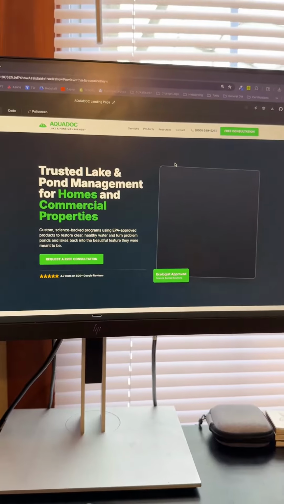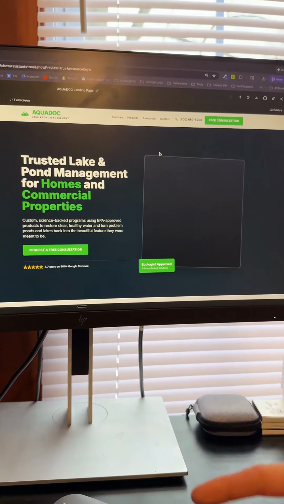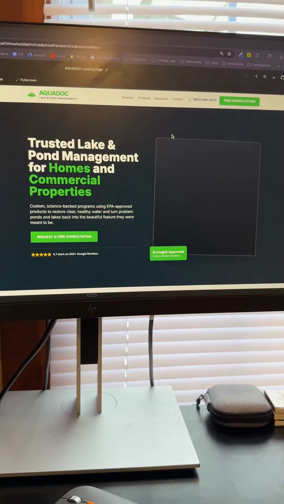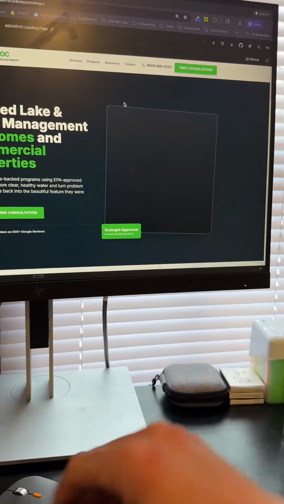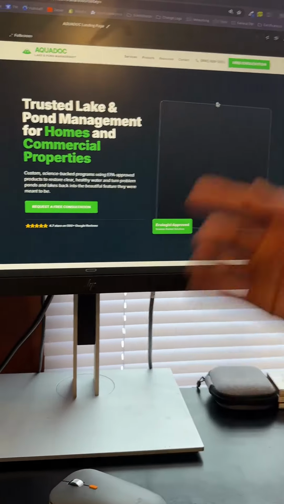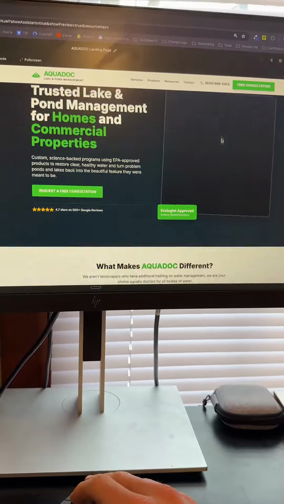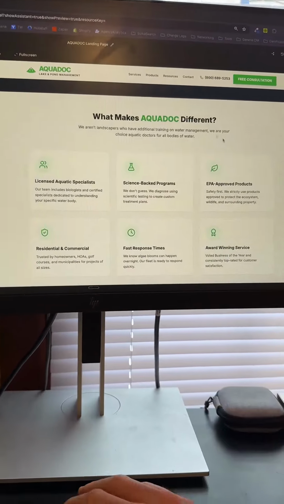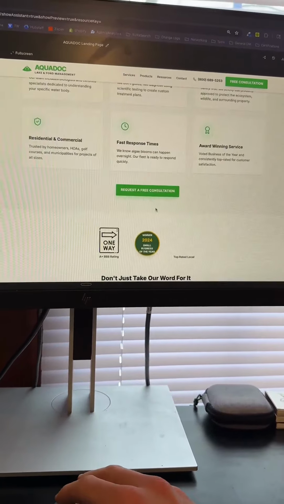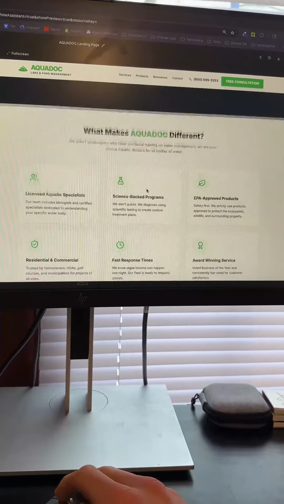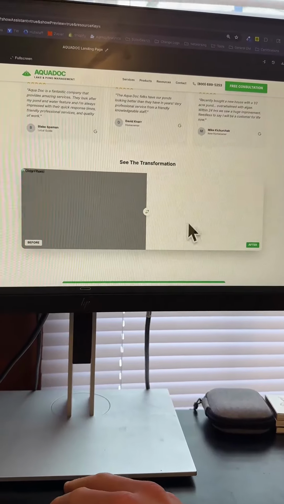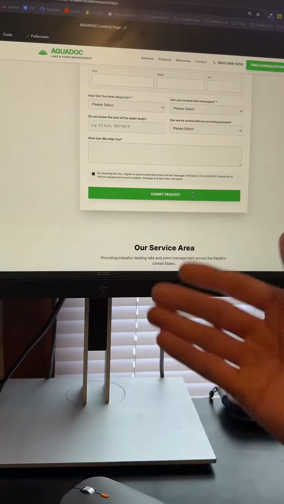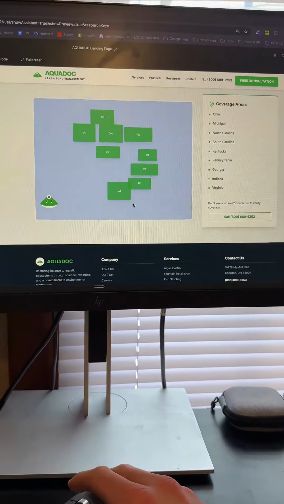Obviously it's not perfect, but it at least gives me a jumping off point to meet with them and say, hey, here's kind of the general structure of what this would look like and why this would perform better. Obviously, the image that I put in here didn't come through when I vibe coded it. So I'd say we replace this with a hero image of a service well done, basically. Some differentiators, and all this is accurate to their business, which is so crazy. Free consultation, social proof. This would be before and after images of what they do, which is pond and lake cleanup and management services.